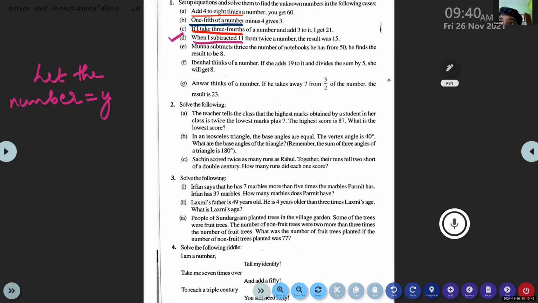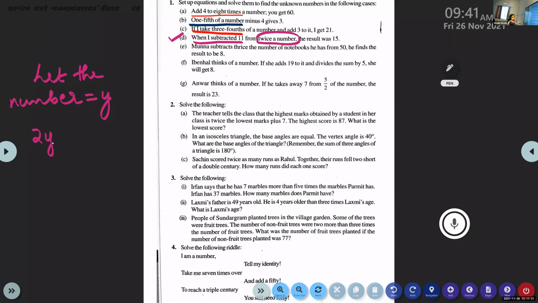It is given 11 is subtracted from twice a number, that means 2 times a number. So first 2 times that number should come, isn't it? So how will you represent it? 2y. Here the number is y, so we can write 2y.